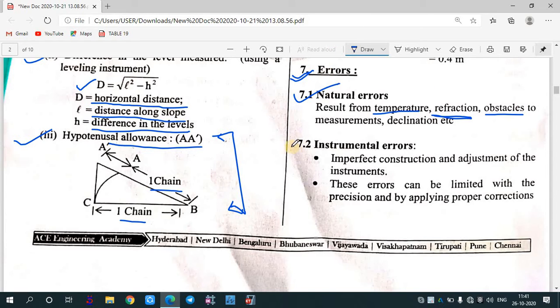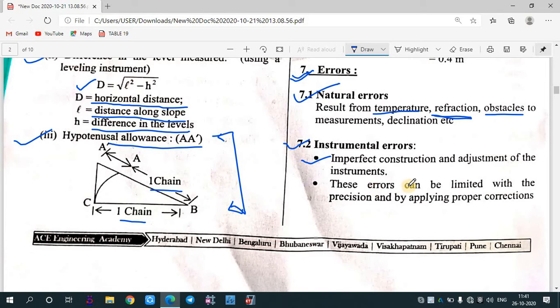After that, the second type of error is called instrumental error. You can say that it is imperfect construction and adjustment of the instrument. If you are using a chain, you know that there are handles provided on it, and sometimes we apply a pull on the chain so as to make the measurement correct. There are chances that the links may open up and become long or short. So they are all considered instrumental error.